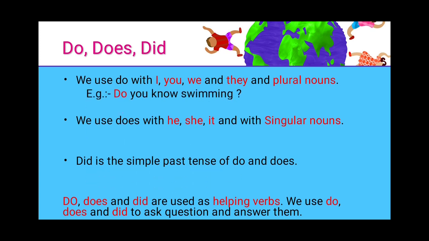Now we'll come to the example of do. Where are we using do? Do you know swimming? So what is there after do? You. So before you we are using do.